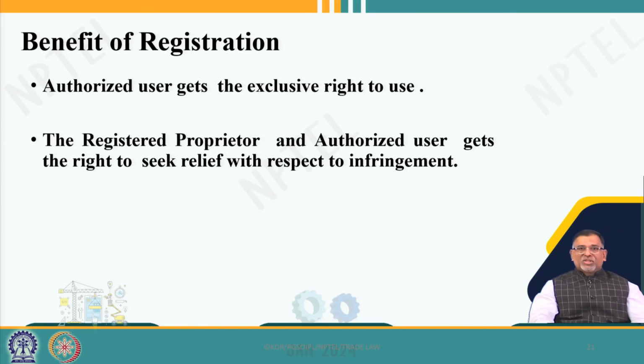And there are Part A registration and Part B registration for GI. Part A registration is for the proprietor, who is the owner, and in Part B, all the users and all the traders can be registered as authorized users. Only the authorized users have the right to deal with this particular product. Otherwise, it is going to be an infringement. In India, the registrations of Part B are among the lowest. So the beneficiaries are not registered.